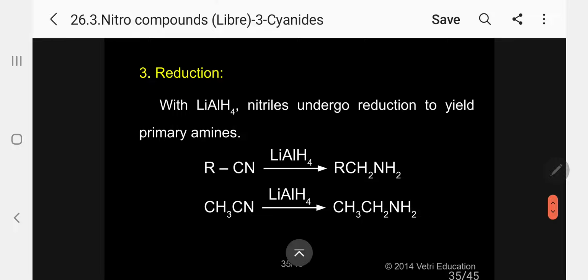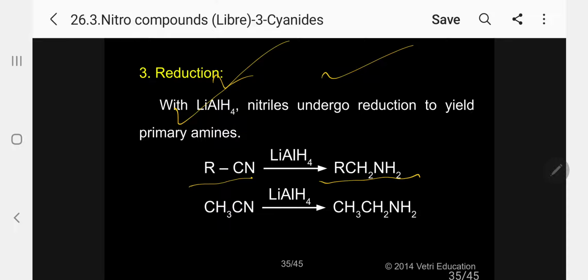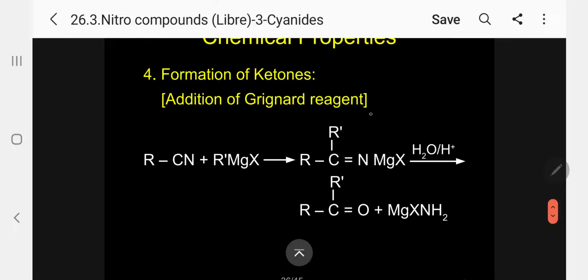The next one, reduction. Very, very important. With lithium aluminum hydride, nitriles undergo reduction to yield primary amines. This is a very important reaction. So RCN gives RCH2NH2. For example, methyl cyanide in the presence of lithium aluminum hydride undergoes reduction to give ethyl amine, aminoethane. Kindly follow. Next one, formation of ketones by addition of the Grignard reagent.